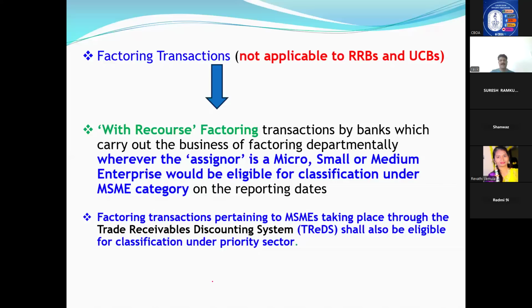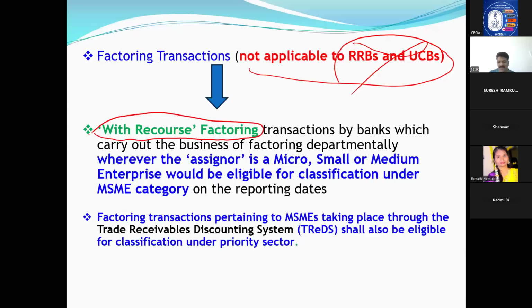Now we will go to factoring transactions. Simple, just one line you have to know: it is not applicable to RRBs and urban cooperative banks. Urban cooperatives cannot finance. That point I told you just now. Now, factoring transactions. Why would factoring be done by RRB or UCB? That's why they said it is not applicable. Most important, with recourse factoring. Very, very important. Only for examination purposes, remember that with recourse factoring, you can classify under priority. That's all.